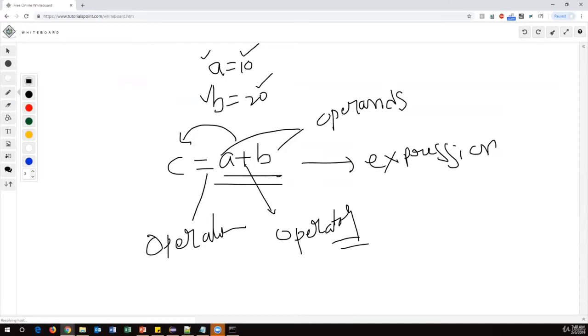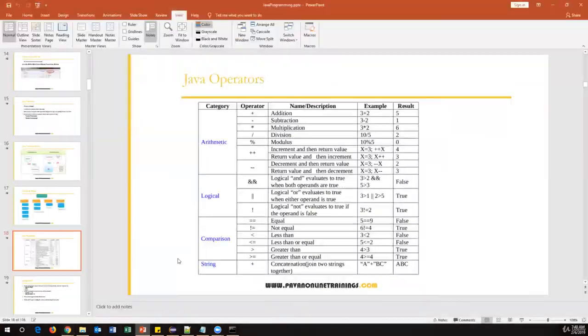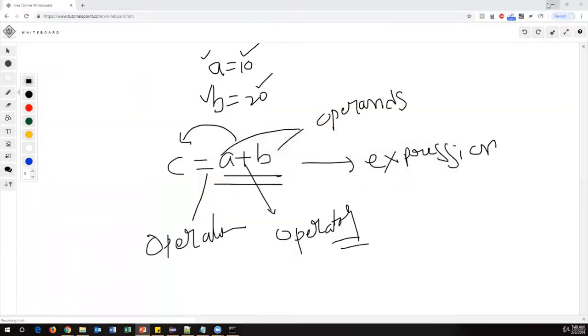Now we'll see how we can use this operator, how many types of operators we have, and how we can use those operators. So here I have listed a few operators: arithmetic operators, logical operators, relational or comparison operators, and also we have a concatenation operator. So let me just show you all these operators one by one, programmatically.